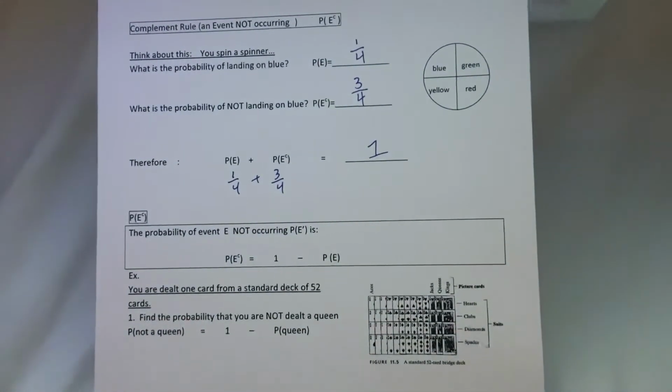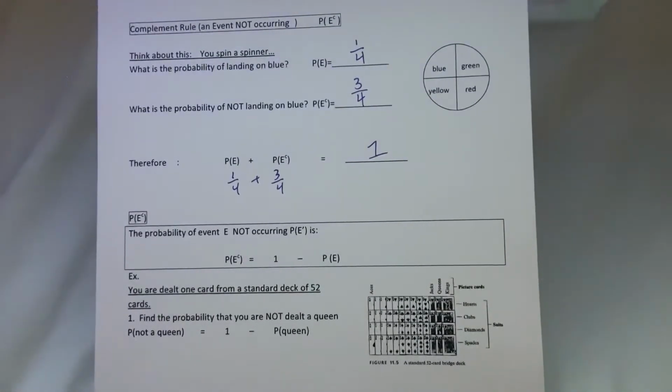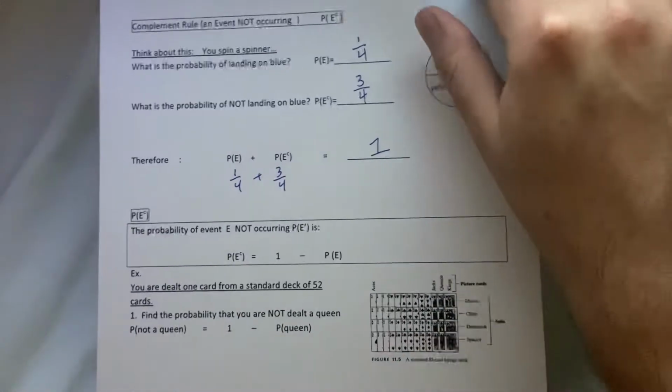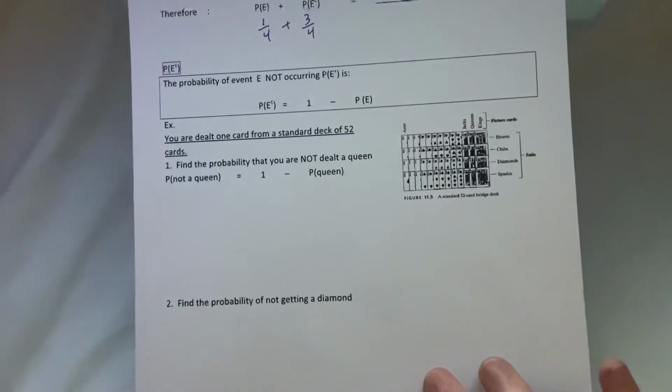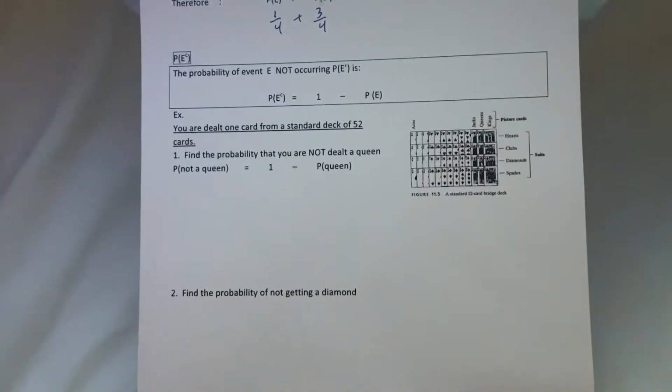If you add together the chances of something happening and the chances of it not happening, it's 1, because you're guaranteed one of the following. Either the event will happen or it won't. Exactly one of those is always going to happen. It's a certainty, so it has a probability of 1. So usually, we just say the probability of an event not occurring is 1 minus the probability it occurs.